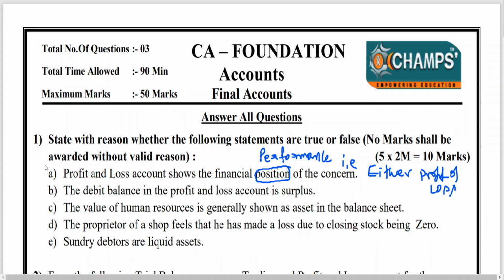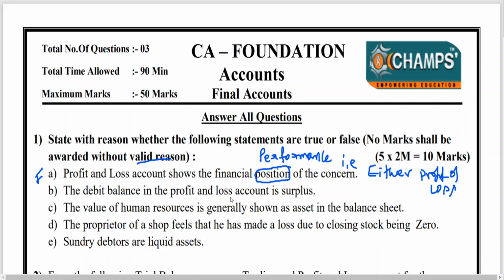Therefore, this statement is false. Clear to all of you? You should write first, you should write false. Then you should explain this reason, valid reason. Then if you want, you can add balance sheet shows the financial position. If you got the time, you can write balance sheet shows the financial position. Clear to all of you?